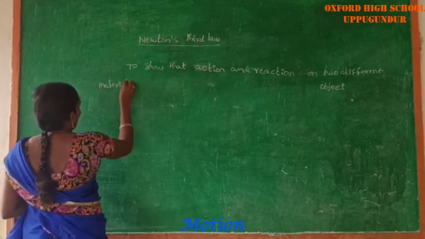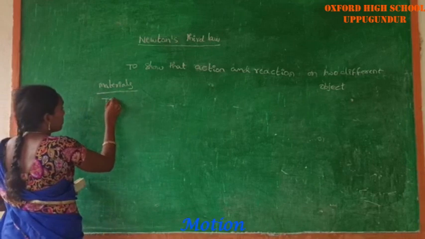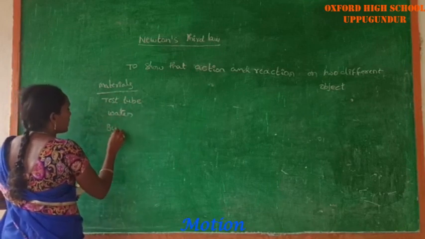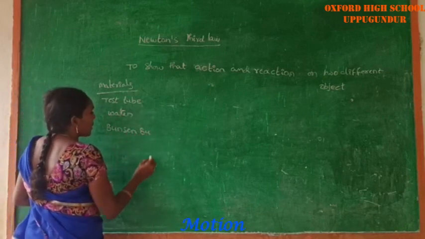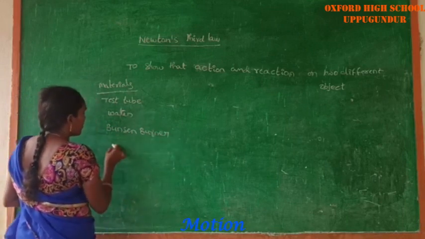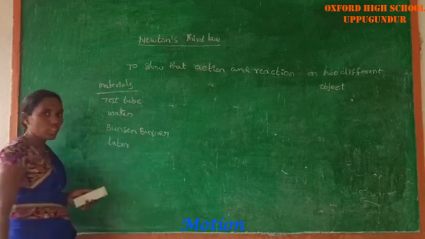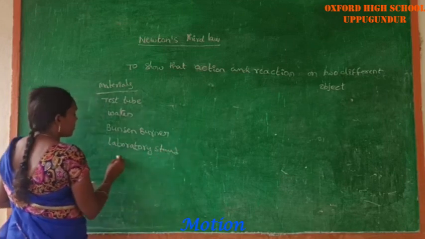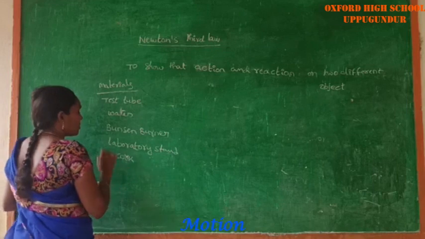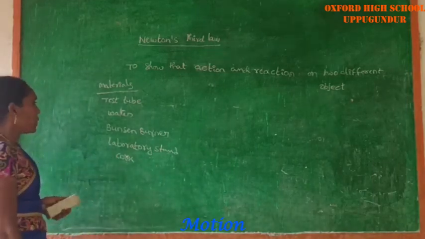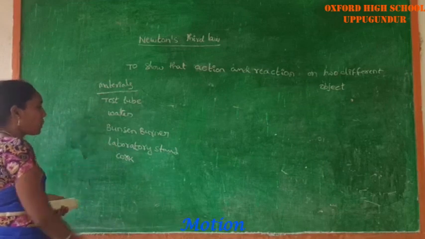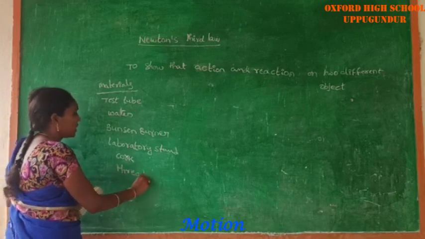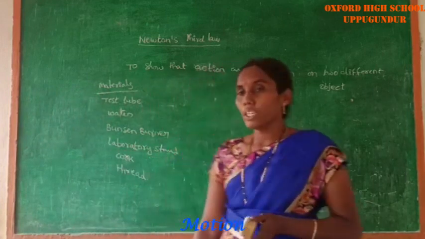Materials required: a test tube of good quality, water, a Bunsen burner, and a laboratory stand, which is also called a retort stand. Then a cork or rubber cork, which acts as a lid, and also thread or string. These are the required materials for doing this experiment.